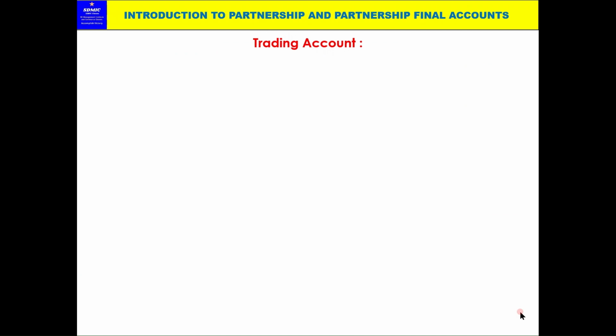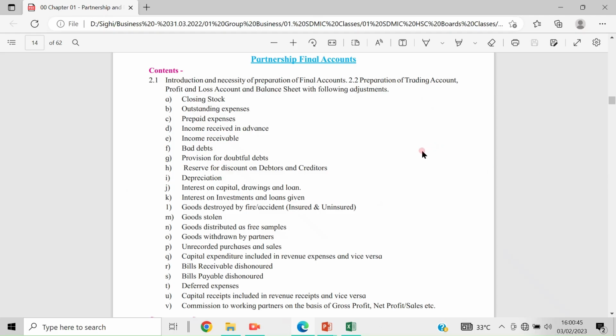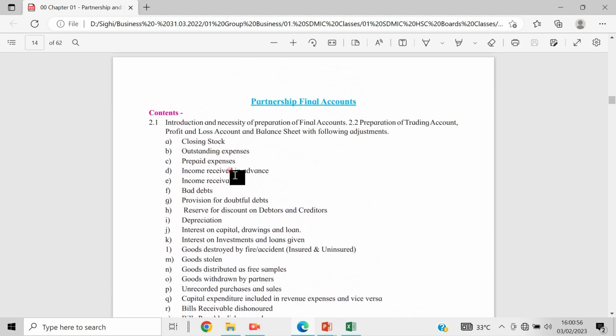Now, before we reach the final preparation of final accounts, let us see. In previous classes, for the preparation of partnership final accounts, we learned the contents of the partnership, the introduction and necessity of preparation of final accounts, preparation of trading account, profit and loss account, and the balance sheet, with the following adjustments. These important adjustments in the final accounts we have learned in the last few classes.